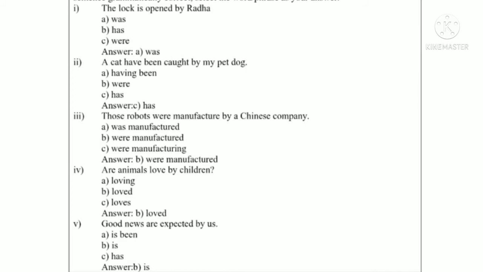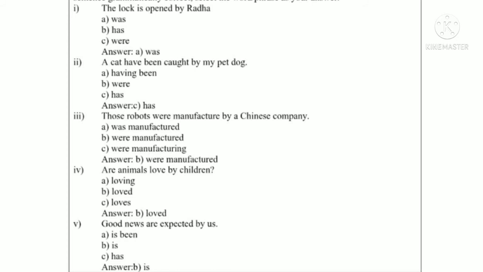Among these options for each statement, 1 is correct and 2 are wrong. You have to choose the correct option and replace it in place of the helping verb in the given sentence and make it meaningful again.